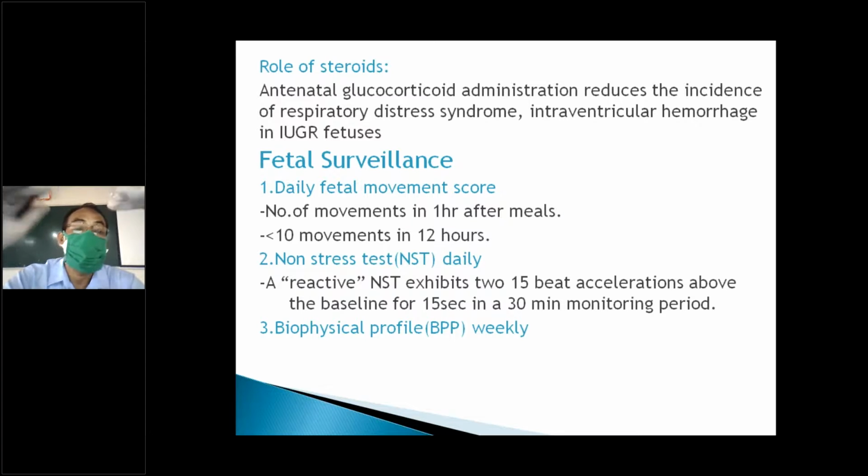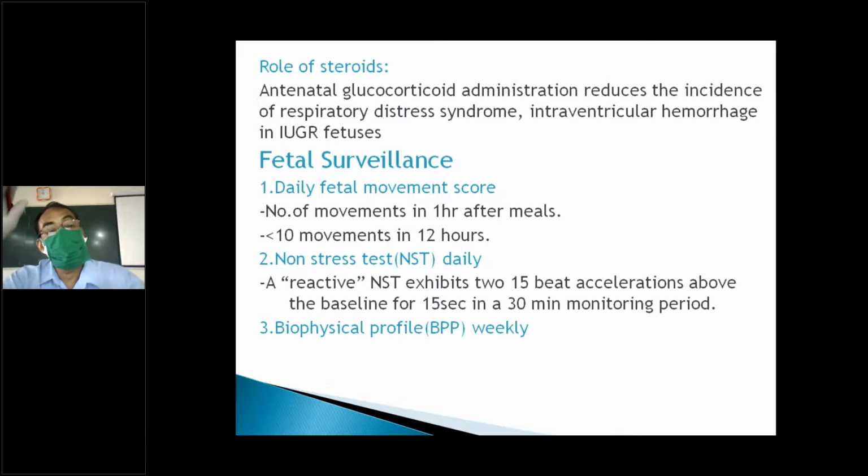So when you're counting the fetal movement, tell her to take breakfast, lie down, put her hand over the abdomen and count. That is it. Not only if the patient is watching TV and doing other things. When the patient is lying on the bed, not disturbed by other activities, she puts her hand over the abdomen and counts for at least 1 hour.